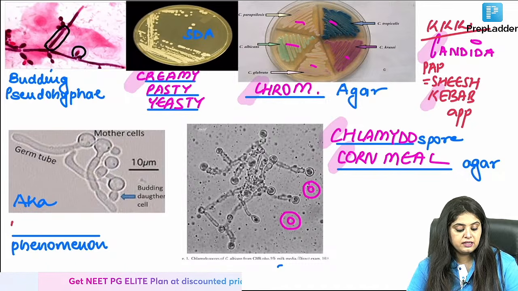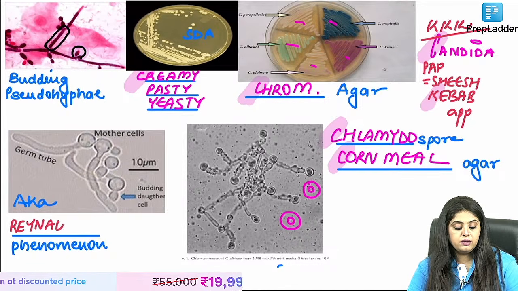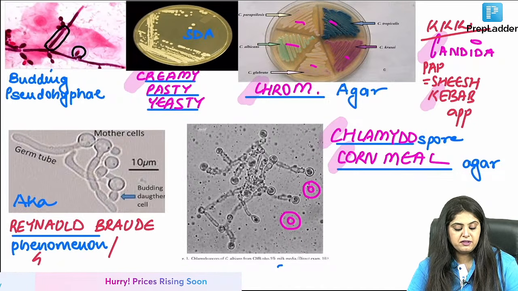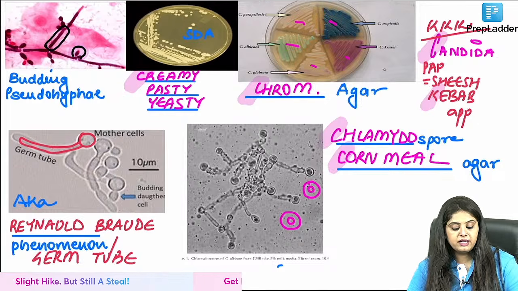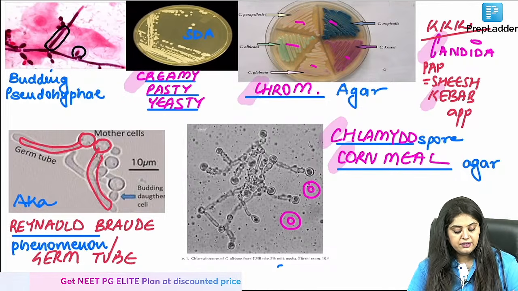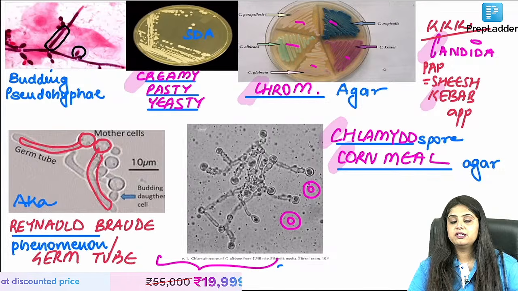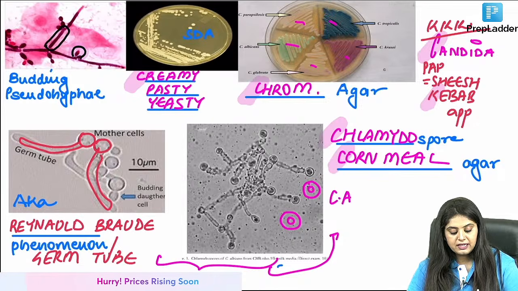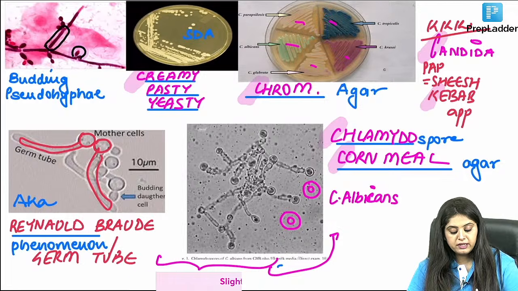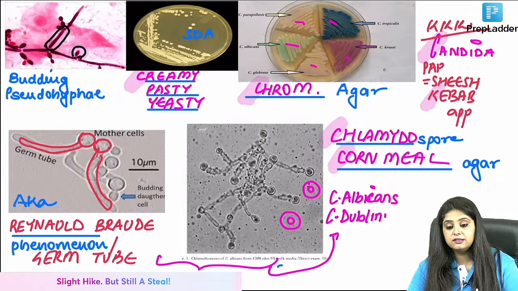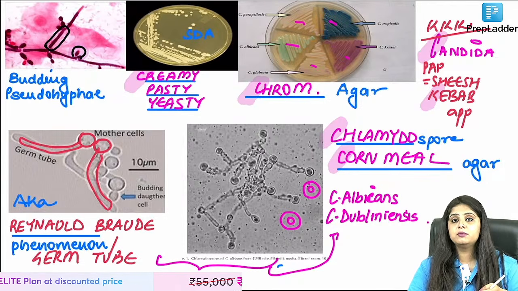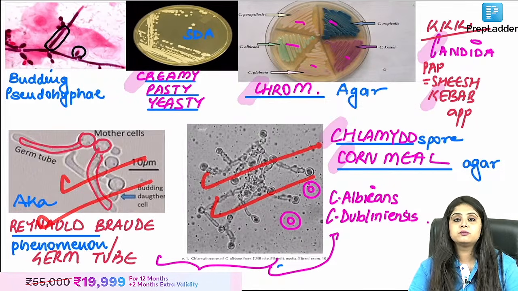The only extra thing that you have to know is, very good, the Reynolds-Braude phenomenon. The Reynolds-Braude phenomenon, also known as, बहुत टफ नाम था मैम, रेनॉल्ड ब्रॉड फिनोमिना को germ tube test कर देते हैं, कि Candida में से the tube will come out, that is known as the germ tube test. Now my question is, these two things that you wrote, the germ tube test or Reynolds-Braude phenomenon positive, or the chlamydospore, it is shown by whom all? It is shown by Candida albicans, and then it is also shown by its double cousin brother, dubliniensis. Candida dubliniensis also shows. So dubliniensis says whatever you do, I will do double double. If you do germ tube and chlamydospore, I will also do germ tube and chlamydospore.